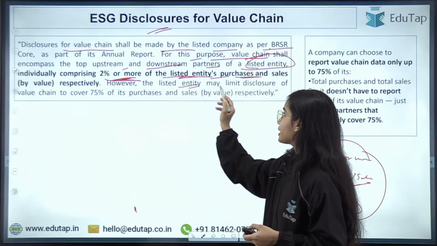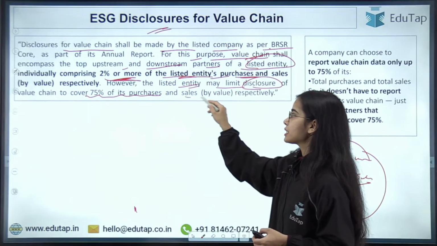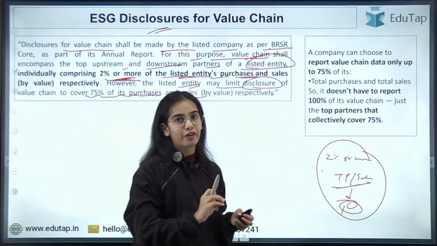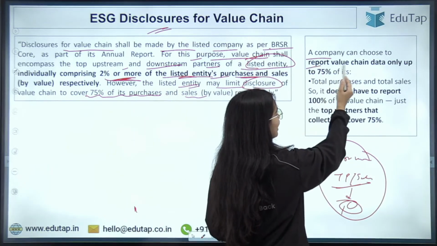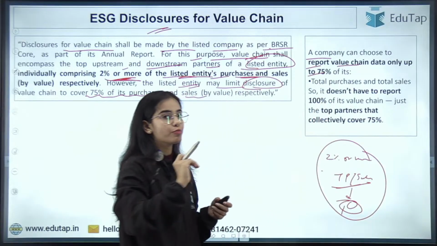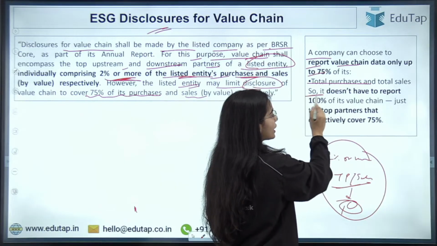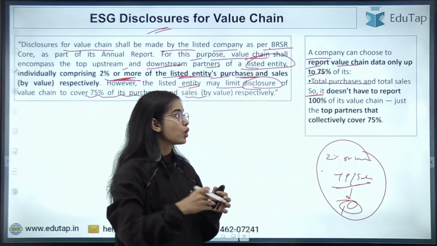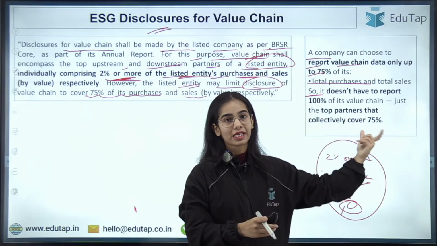However, the listed entity may limit disclosure of value chain to cover 75% of its purchases and sales in terms of value. That means the company can choose to report value chain data only up to 75% of its total purchases and total sales. So it doesn't have to report 100% of its value chain, just the top partners that collectively cover 75%.